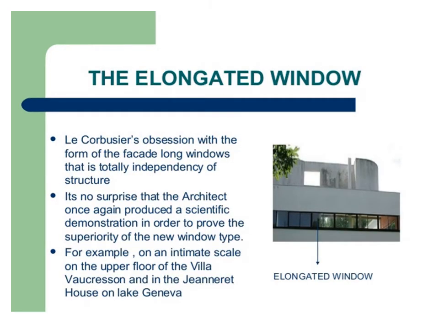The next idea was regarding elongated windows. Le Corbusier obeyed the form of the facade with long windows that are totally independent of structure. It is no surprise that the architect once again produced a scientific demonstration to prove the superiority of the new window type. For example, on an intimate scale, on the upper floor of the villa, is the Jeanneret house on Lake Geneva.